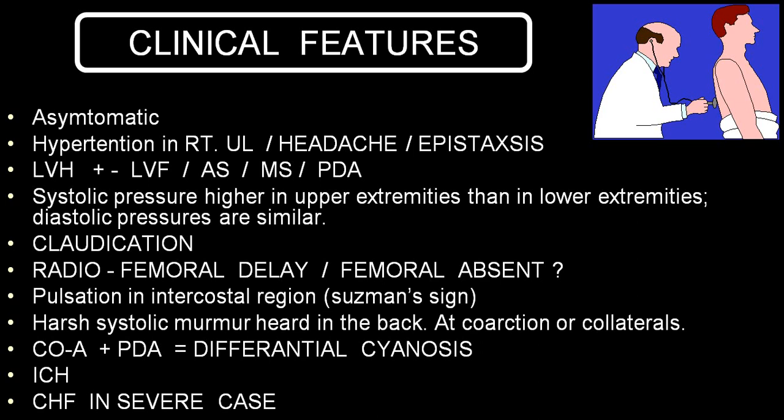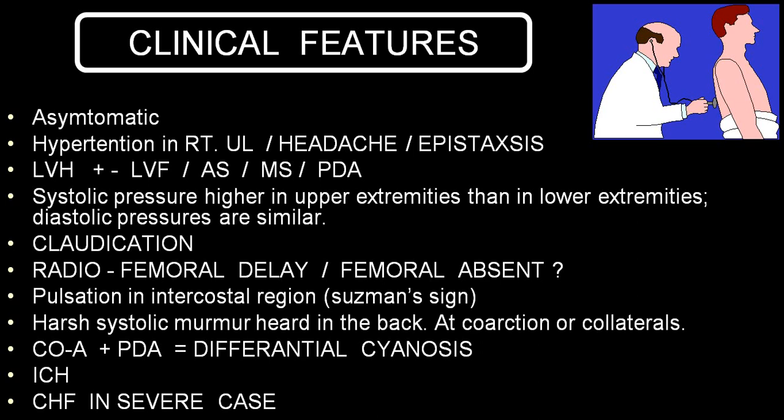In case of a pre-subclavian variety of coarctation, there will be radial delay. Means the right radial will be nicely palpable and there will be a little delay in the left radial pulse.